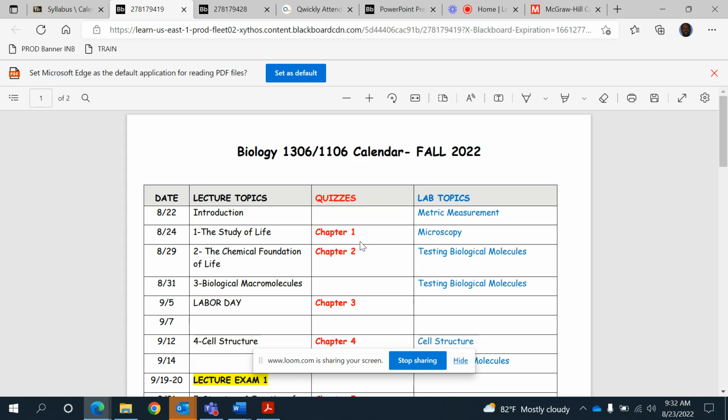The quizzes will be due like a day after the scheduled day. So for this one, the quiz is going to open tomorrow and it will be due the following day, which is on 25th at the end of the day.